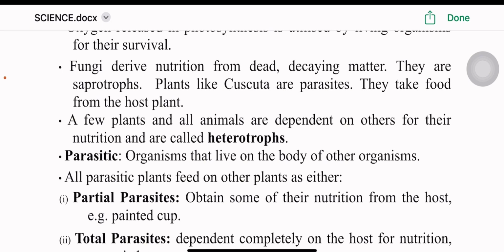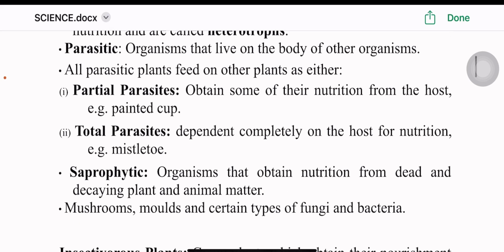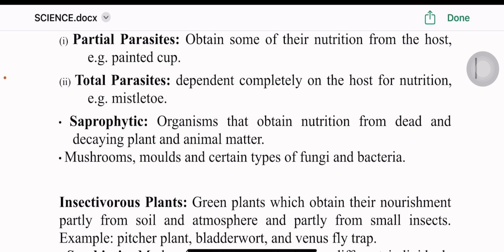Parasitic organisms live on the body of other organisms. All parasitic plants feed on other plants as either 1. Partial parasites or 2. Total parasites. Partial parasites obtain some of their nutrition from the host, for example, painted cup. Total parasites are dependent completely on the host for nutrition, for example, mistletoe. Saprophytic organisms obtain nutrition from dead and decaying plant and animal matter: mushrooms, molds, and certain types of fungi and bacteria.